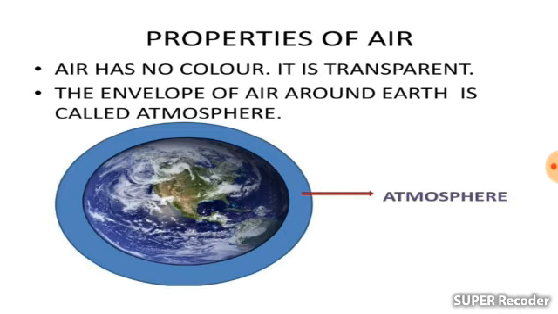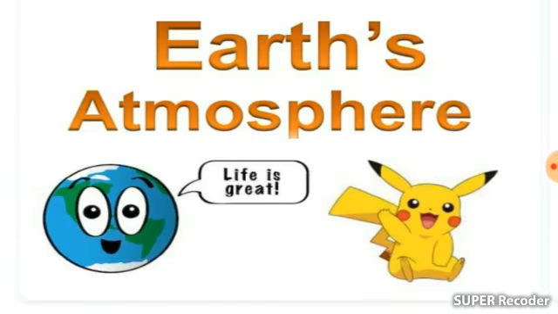The envelope of the air around the earth is called the atmosphere, right? Earth's atmosphere is the thick layer of air that surrounds the earth. What is atmosphere? The thick layer of air surrounding the earth is called the atmosphere, right?